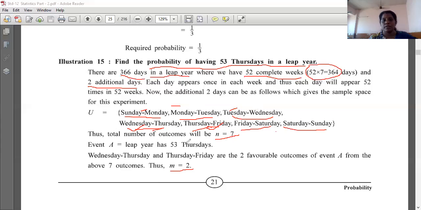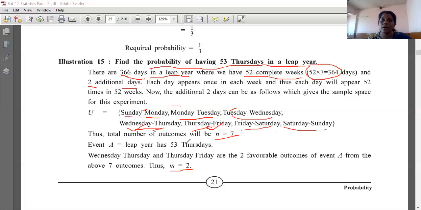So again I am going to explain. Find the probability of having 53 Thursdays in a leap year. First of all, our calculation starts with the fact that in a leap year there are a total of 366 days, and we are having 52 complete weeks.